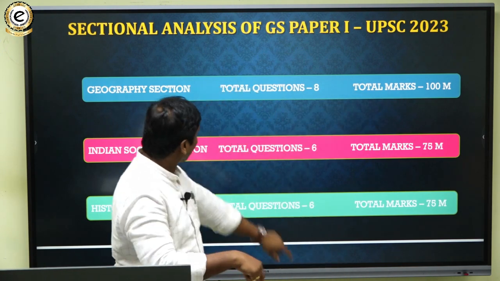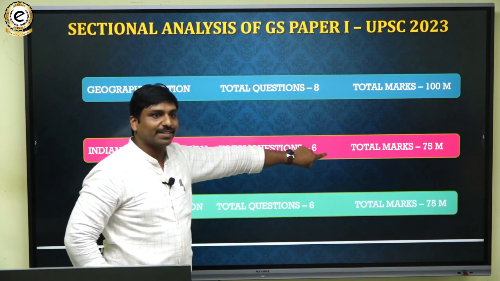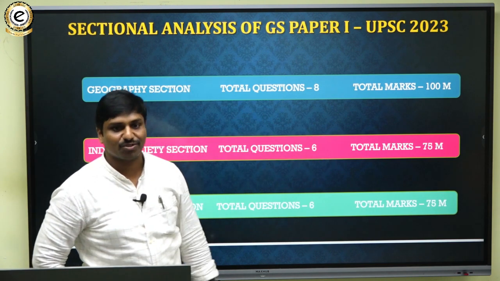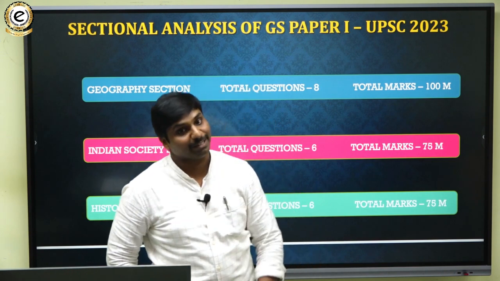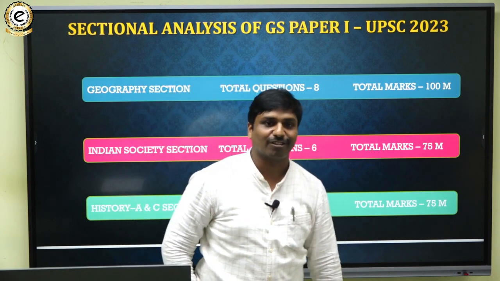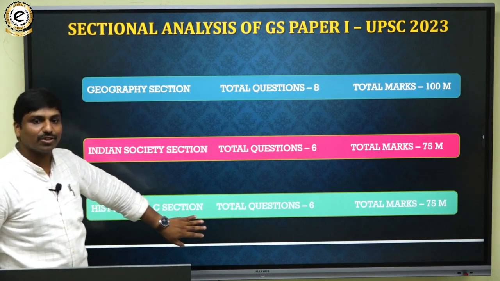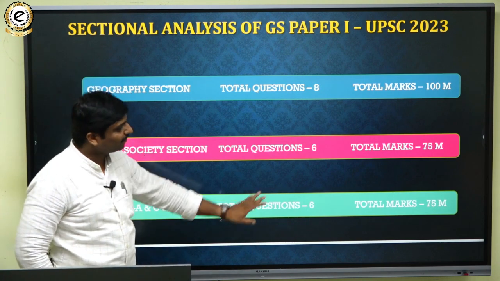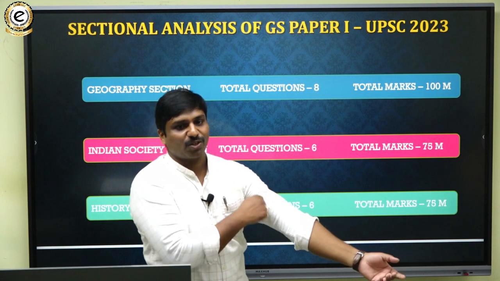Again, from the Indian society section, 6 were purely from Indian society and 2 were linked with history. So roughly it was around 100 marks. And then from art and culture, history and art and culture, 6 questions were clubbed with other sections. That is how it has been asked. So that's the primary impression of the question paper.